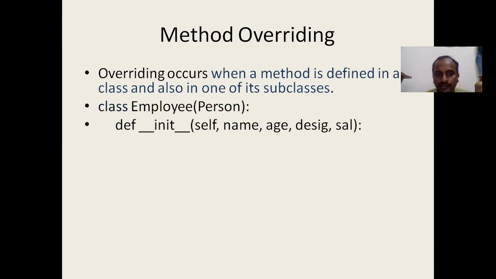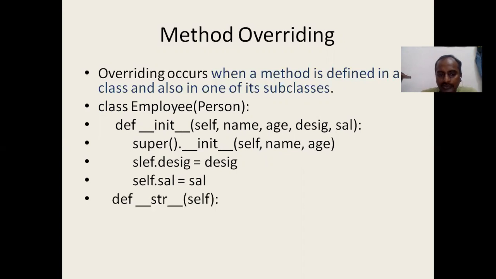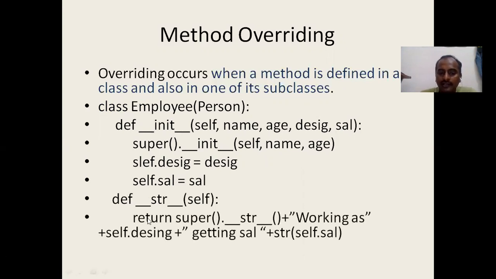Okay, I have given an example here. In the employee class, here I am taking more attributes. You can see self, that is the common first attribute for every init method. Name, age, designation, salary, four attributes I am taking there. Then when I am passing this name and age, I'm calling super, that is a constructor from the person class. So here we overrode the str method. You can see on the slide that I am overriding the str method. In the example, I have overridden the birthday method. You can override any method. This is an example for method overriding.